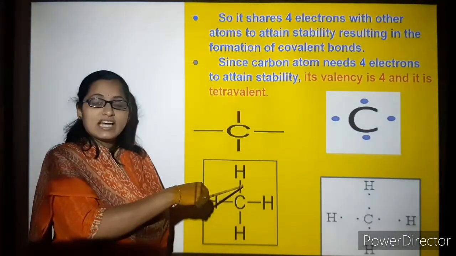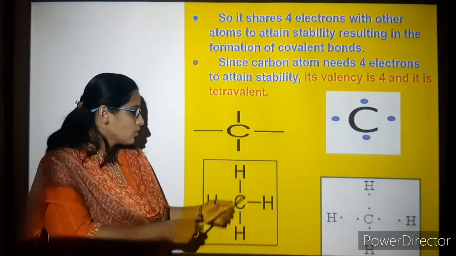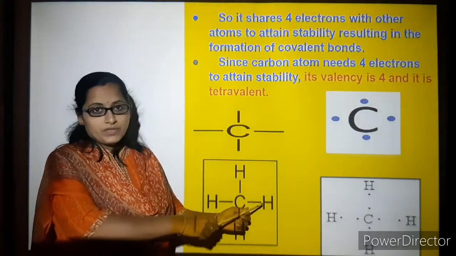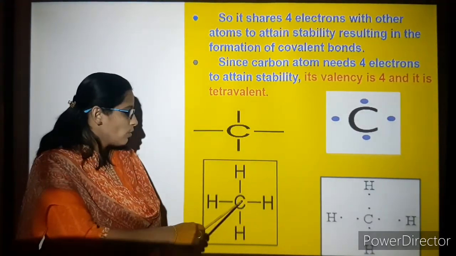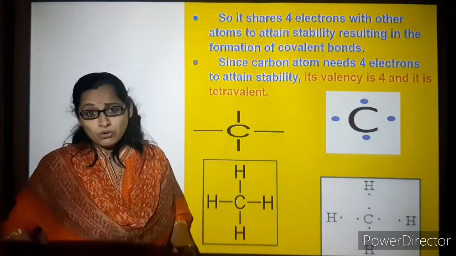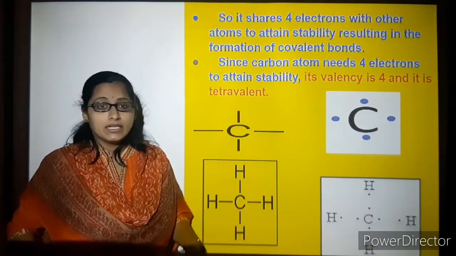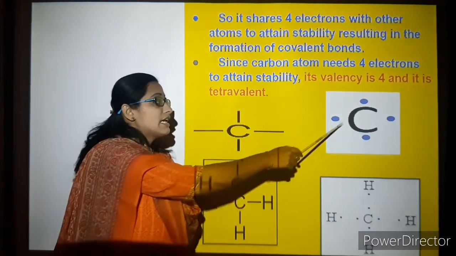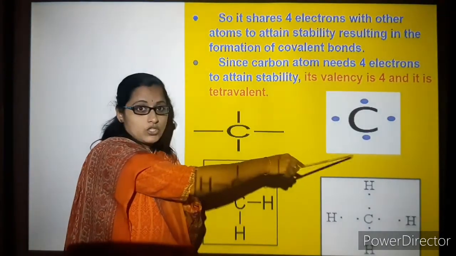So it shares its electrons with the hydrogen atom. So that's how it is going to form CH4. So what is CH4? It is methane. So you can see here even the electron dot structure. This is known as dot structure.